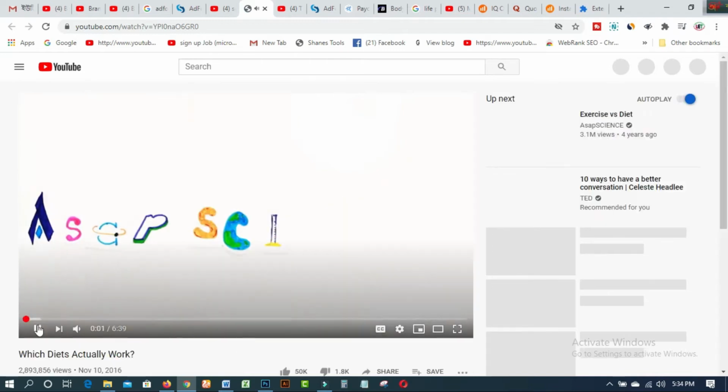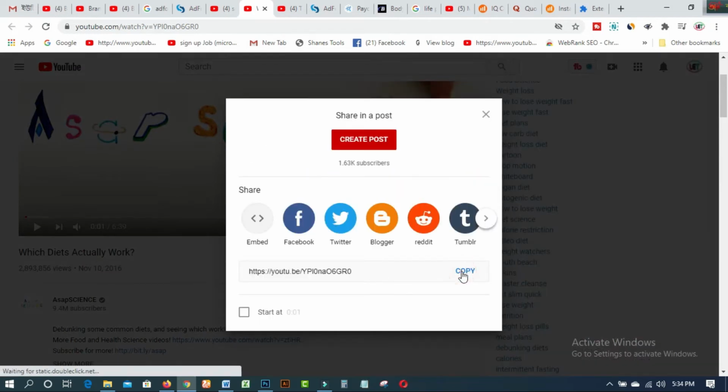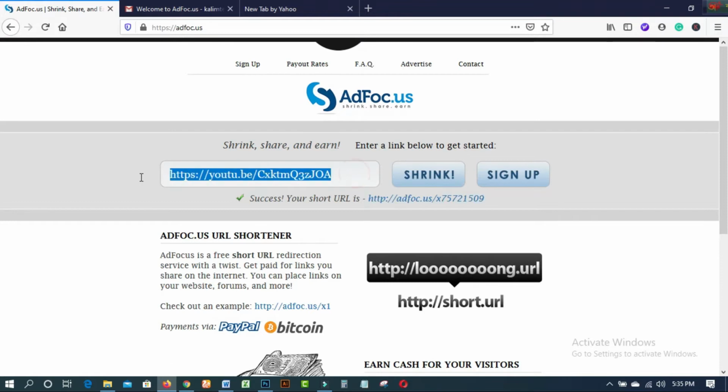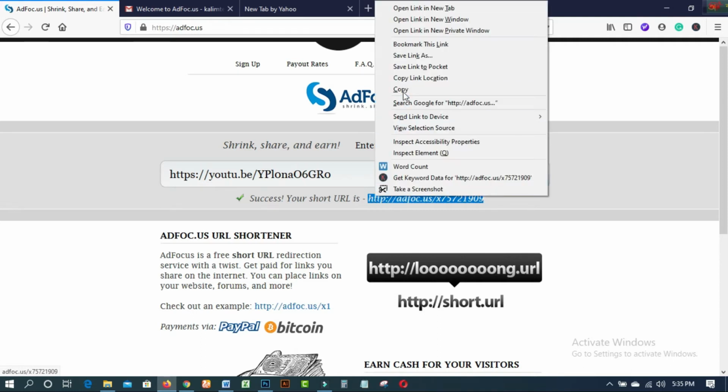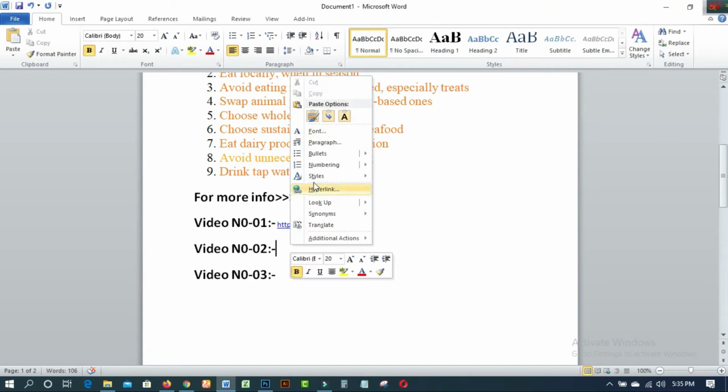Just click on the share button over here, then copy from here and come to this website, I mean adfoc.us. Just paste it over here, then click the shrink button, then copy from here, and paste this one into video number 2.